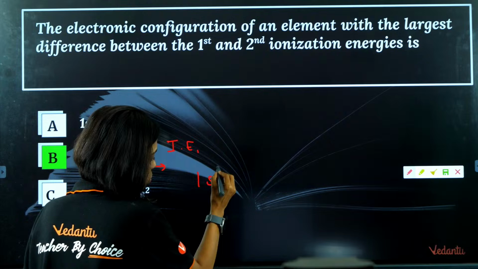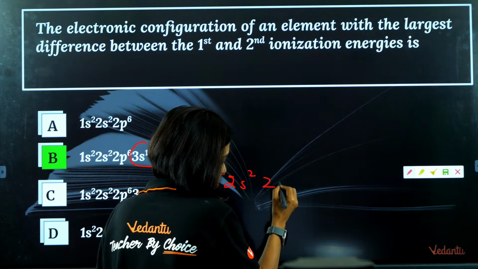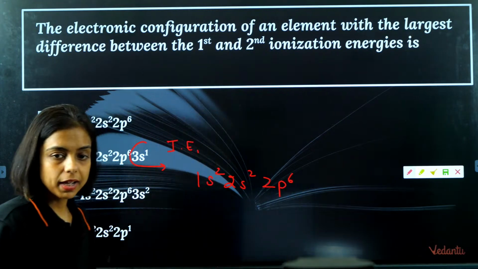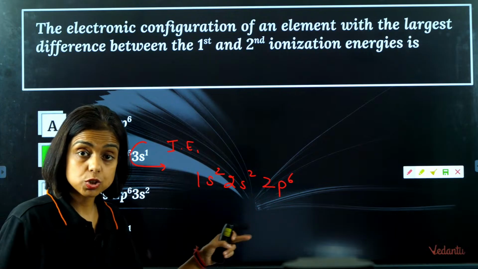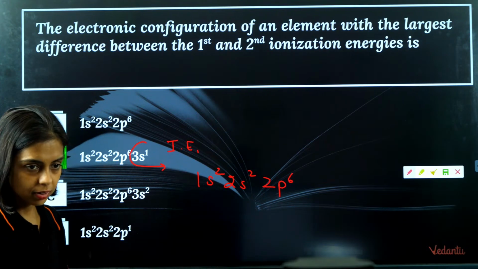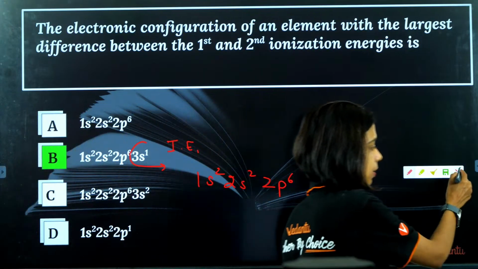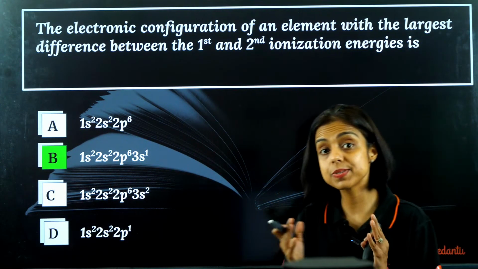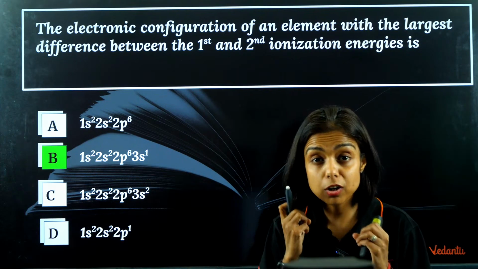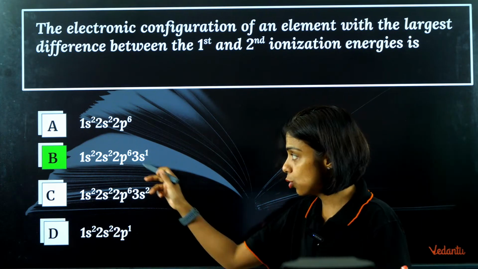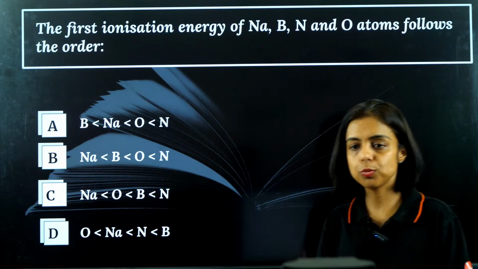Now after losing the first, it becomes stable. Second, of course, will be higher, but because it is a stable configuration, more energy is required to remove. Yes, of course, the answer is B. After losing one electron, it becomes stable, so you have to give a lot of energy. Noble gas configuration is achieved to remove the second.